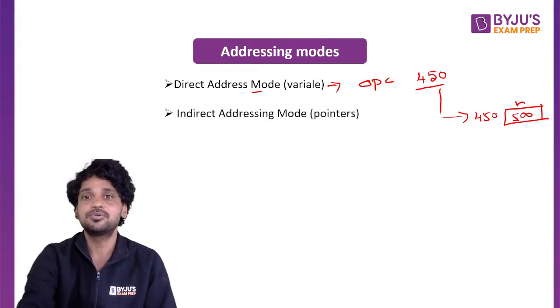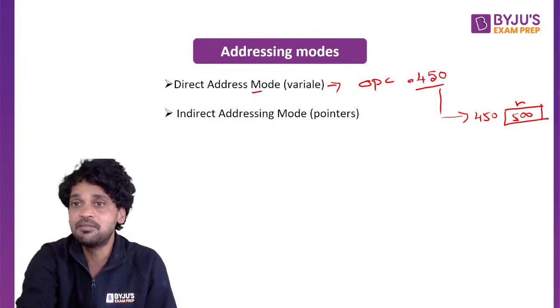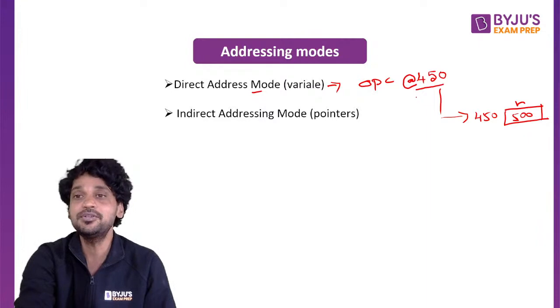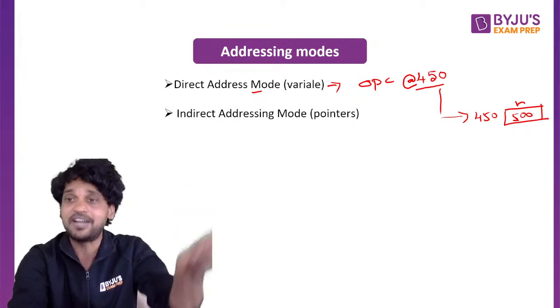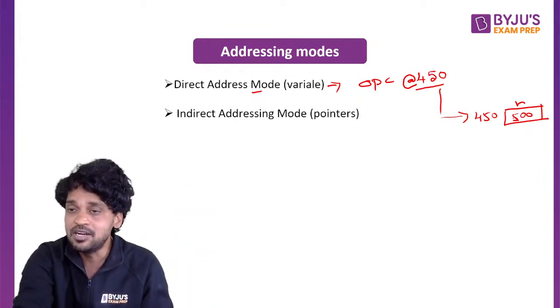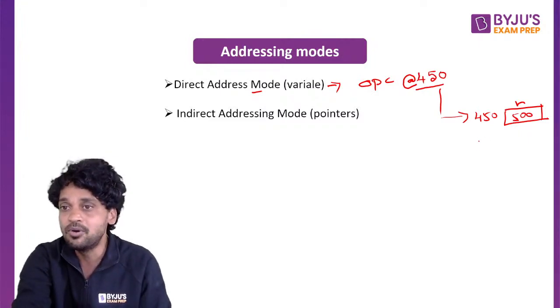The next one is indirect addressing mode. In the indirect addressing mode, the address that is specified in the instruction will be an indirect address. That is, when you go to that specific address, the value that is available at that address is one more address. That is, this 500 will no longer be a value right now. This 500 is one more address.